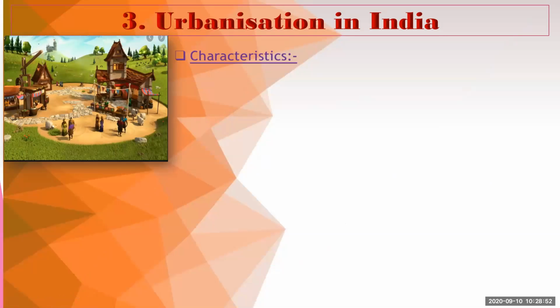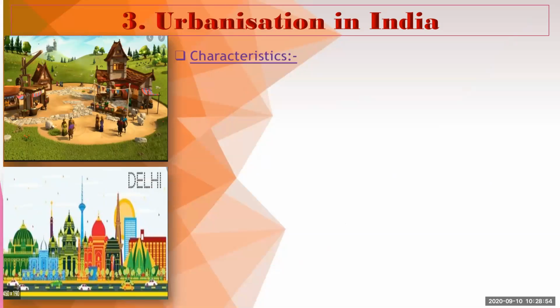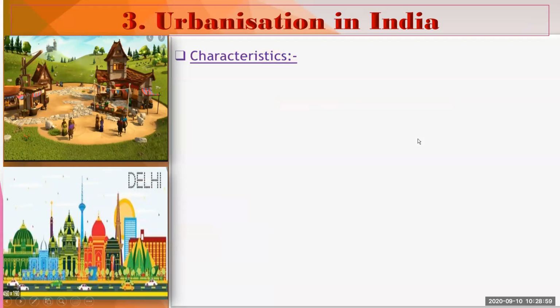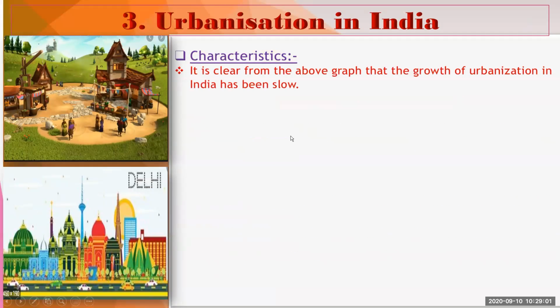Now we'll see the characteristics of urbanization in India. The first characteristic is clear from the above graph. Just now we have seen the graph, and regarding this graph, the growth of urbanization in India has been slow.